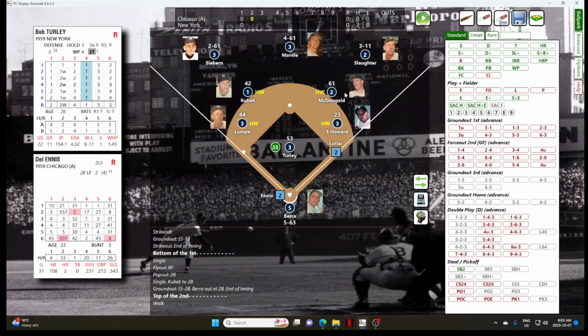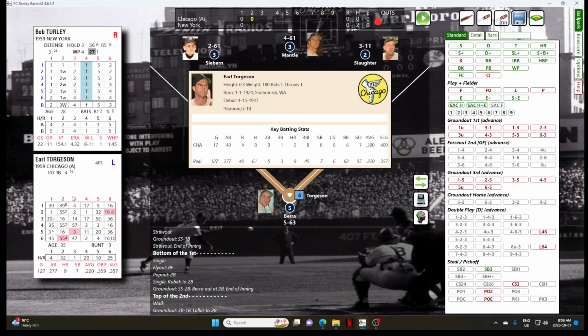And that is a ground ball to Jerry Lumpy. Lumpy has it. His only play is at first base. Out is Del Ennis. Over to second goes Sherm Lawler. 1 out with a runner in scoring position for Earl Torgeson.